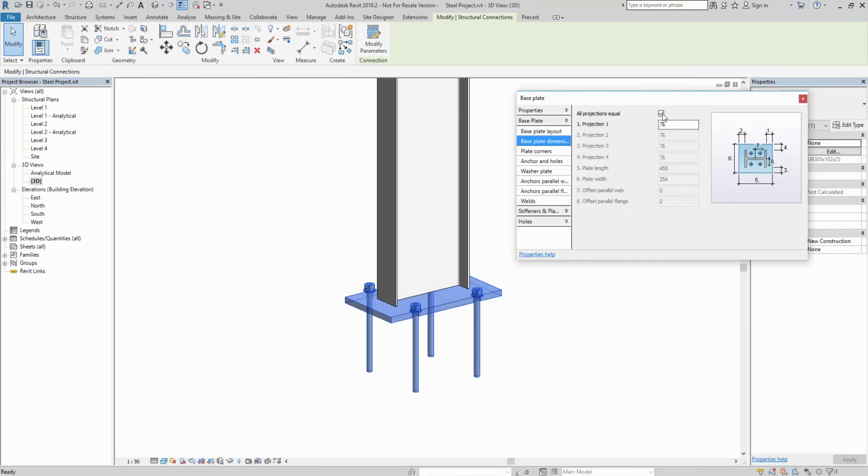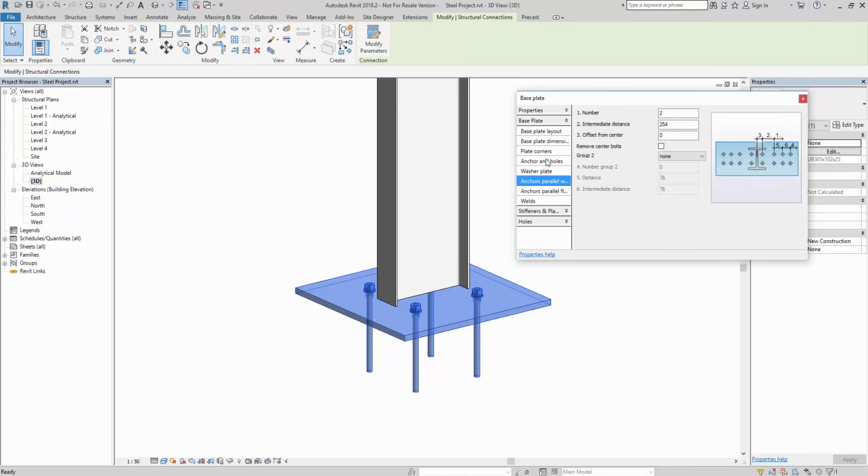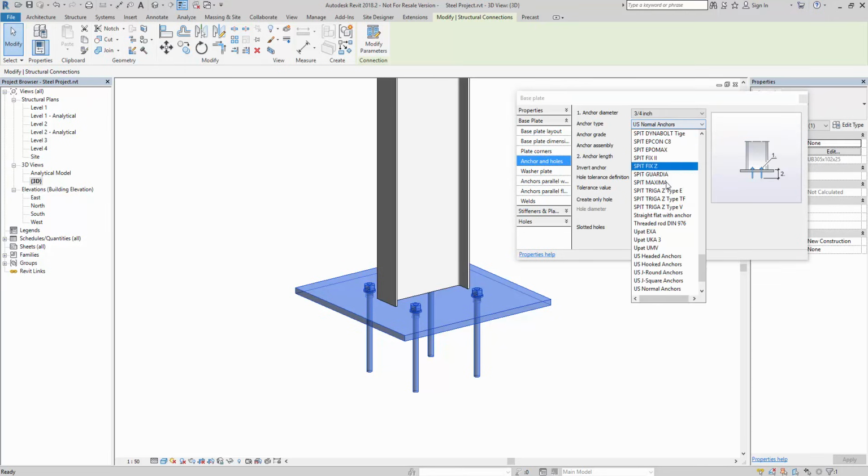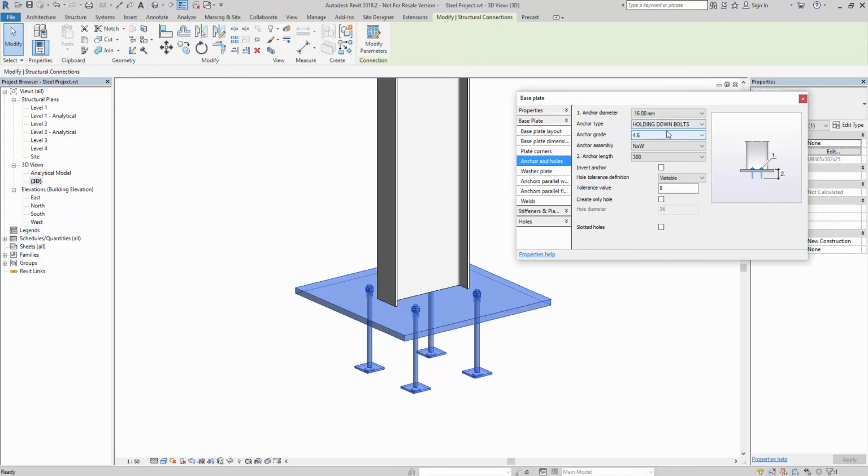Base plate dimensions, I'm going to take off all projections equal, set projection 1 and 2 to 150, and then I'm going to set 3 and 4 to 250, and that will give me a more square base plate. And then I'm going to look at the anchors. You can see you can control the type, but I'm going to go to the anchor and hold, change this type to a more standard. I'm just going to go with the standard holding down bolt.